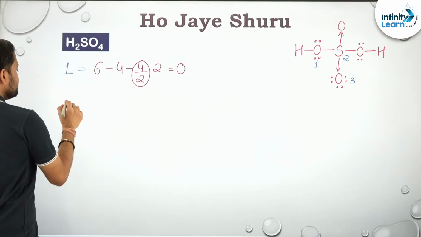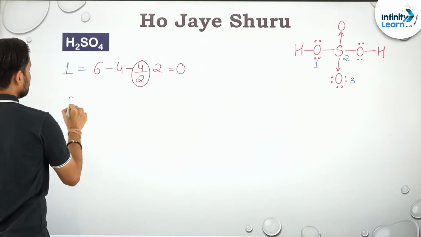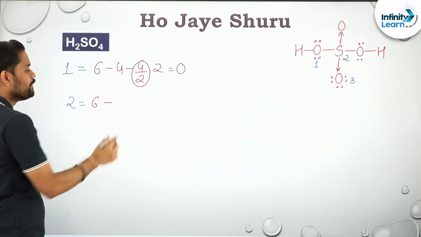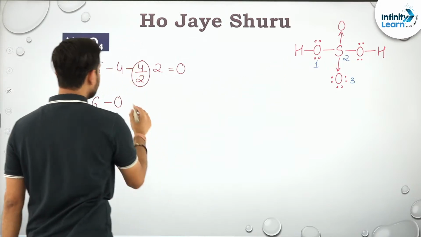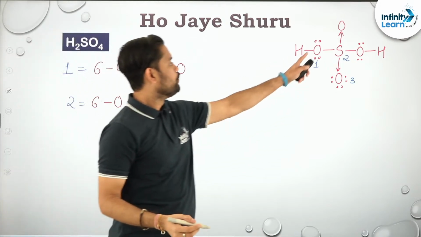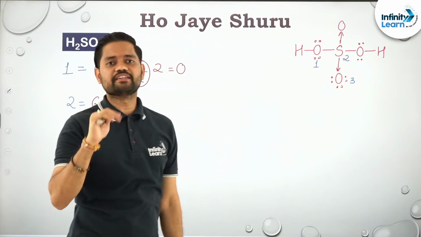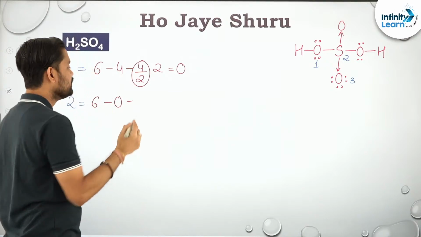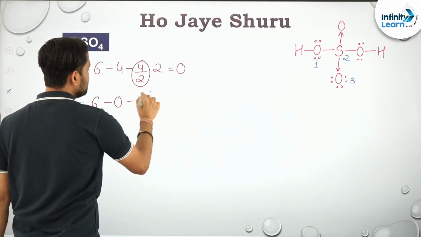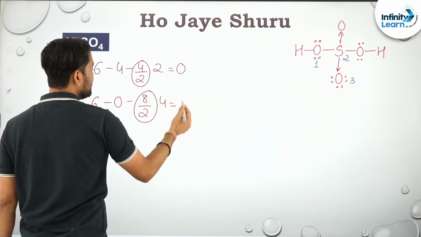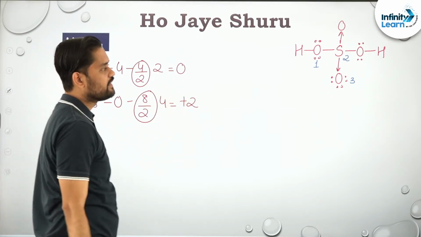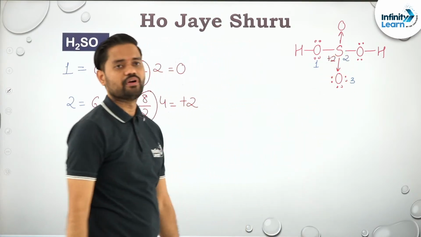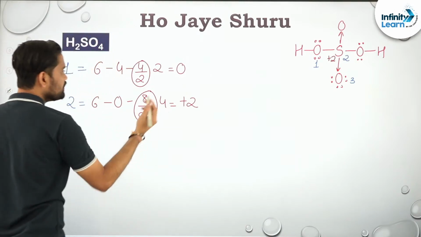Talking about sulfur, that is the second atom over here. Sulfur again has how many valence shell electrons? 6. How many lone pairs? 0. As you can see, there is no lone pair over there. How many bonds has it formed? 1, 2, 3, 4. There are total 4 bonds. How many bond pair electrons? 8. So can I say it is 8 by 2? This is again equal to 4, and hence it has a +2 charge. Between this sulfur and oxygen, it is having a +2 charge. Okay, clear?